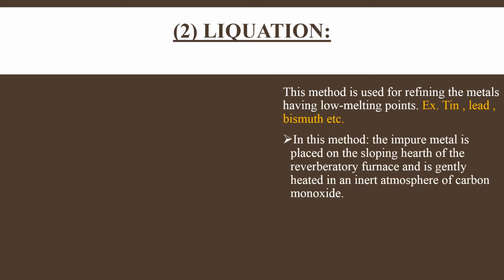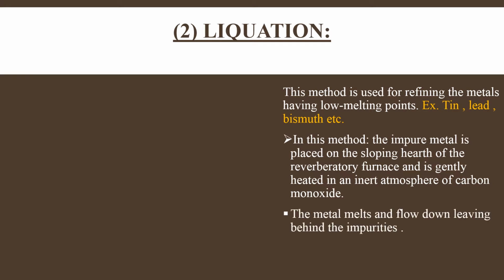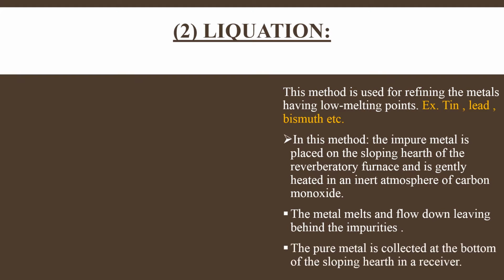And what happens in this process? The impure metal is placed on the sloping hearth of the reverberatory furnace and is gently heated in an inert atmosphere of carbon monoxide. Now the metal melts. Since we have already discussed that in this process we are using metals of low melting point, the metal will melt and flow down, leaving behind the impurities. And the pure metal is collected at the bottom of the sloping hearth in a receiver.